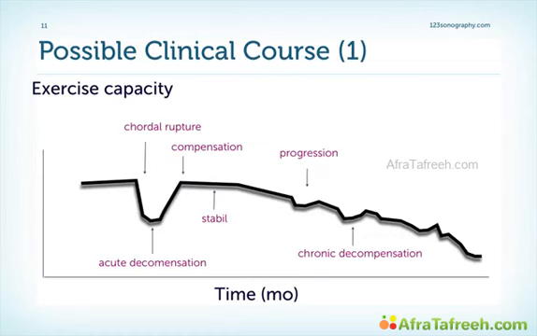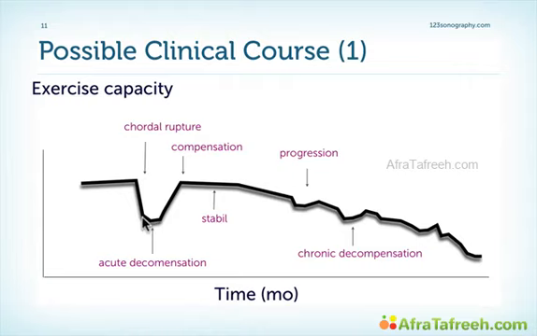To help you understand the interplay between the different forms of MR and what it means to the patient, here are two fictitious but possible clinical courses. Let's say we have a patient who has no or only mild MR. He has no symptoms. He has a very good exercise capacity. And then all of a sudden he has chordal rupture. This chordal rupture leads to significant MR, to acute decompensation, and the patient has symptoms.